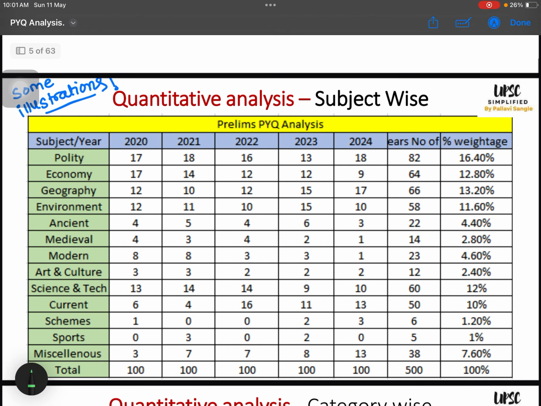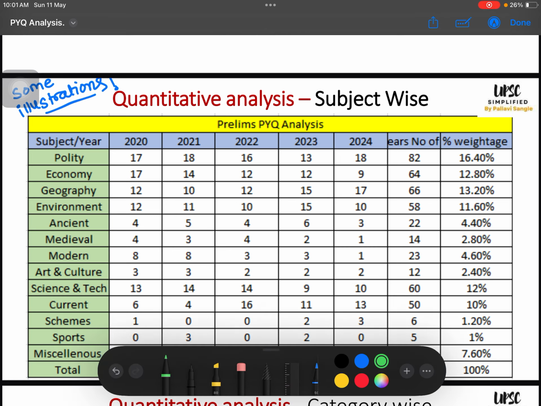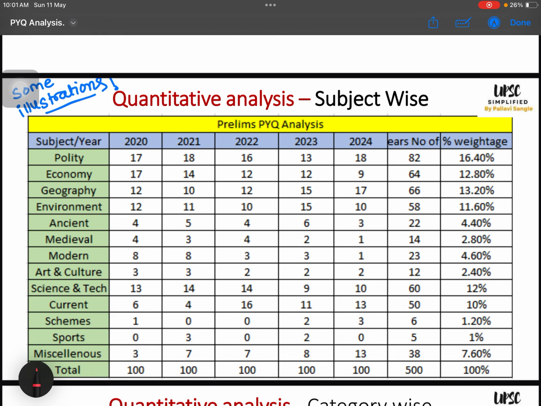This is a subject-wise analysis chart which I have prepared. We can see how many questions are coming from which subject. This is polity. In the 2020 to 2024 papers that I am analyzing, polity has 17, 18, 16, 13, 18. That means out of a total of 500 questions over 5 years, the number of polity questions is 82, which is 16.4%. Then economy: 17, 14, 12, 12, 9, total 64, 12.8%. Geography: 12, 10, 12, 15, 17, total 66, 13.2%.